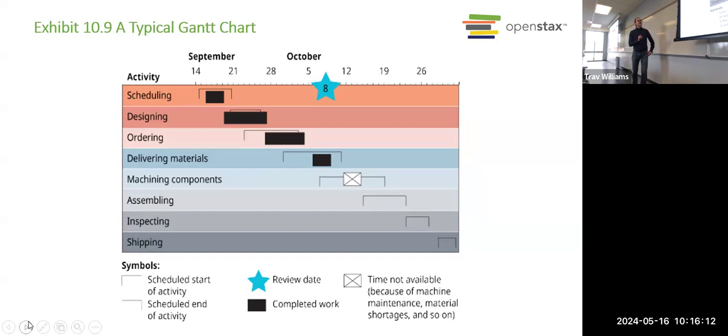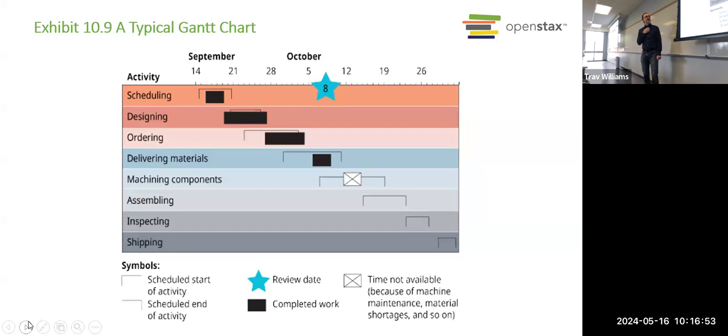So one tool you could use as a project manager, and by the way, you could use this in your own life. You could use this for planning out your college experience. You could use it for planning out a job search, any kind of project you're working on, you could use these same tools. So a Gantt chart is one of those tools. If you use this program, Microsoft Project, you can use it to make a Gantt chart like this. I'm sure there are other programs out there for doing this, but Microsoft Project is the one I'm most familiar with.